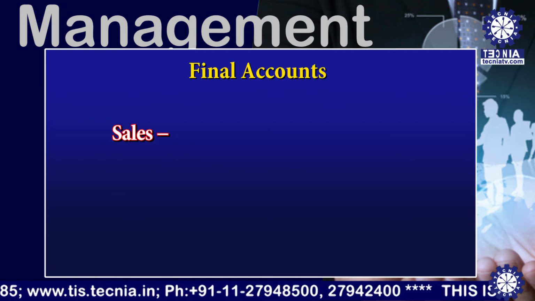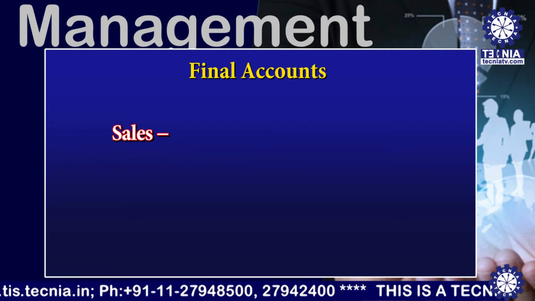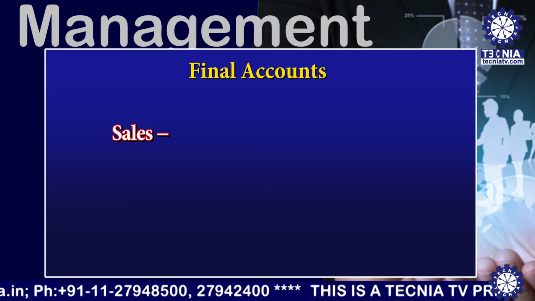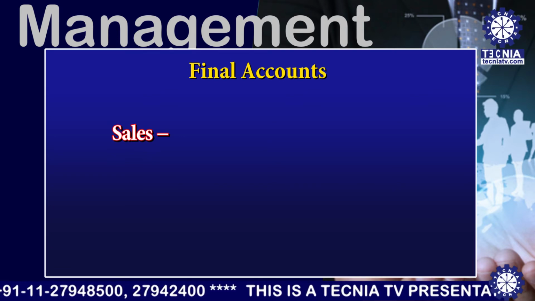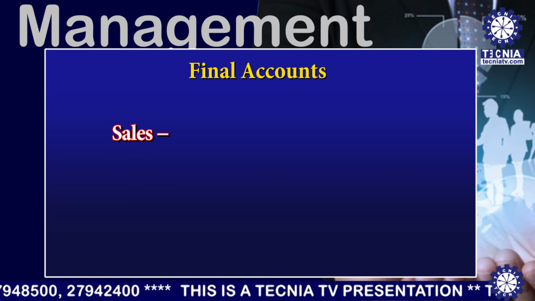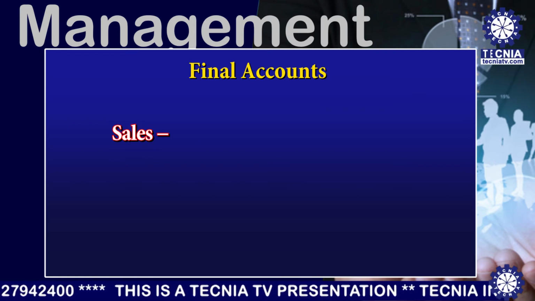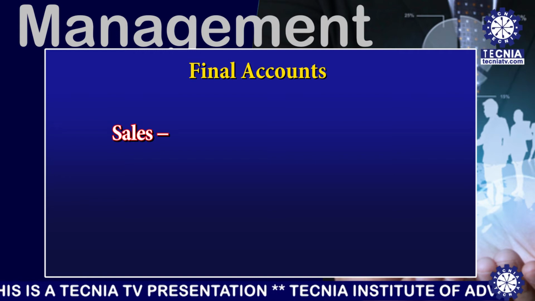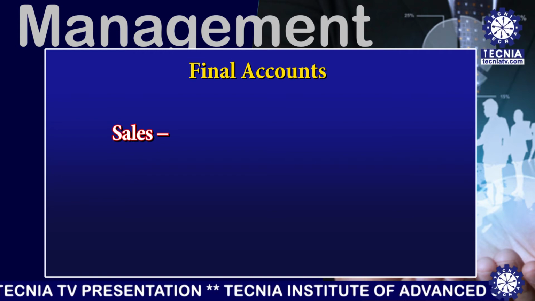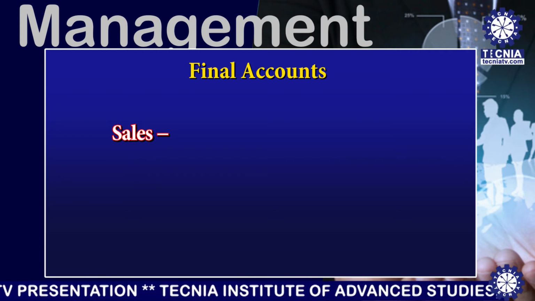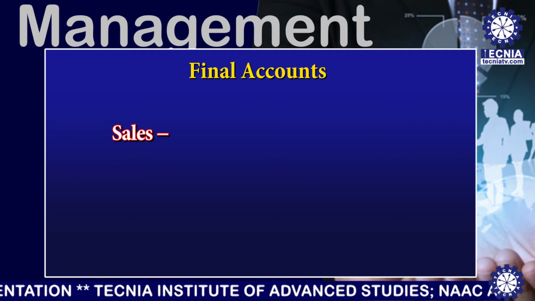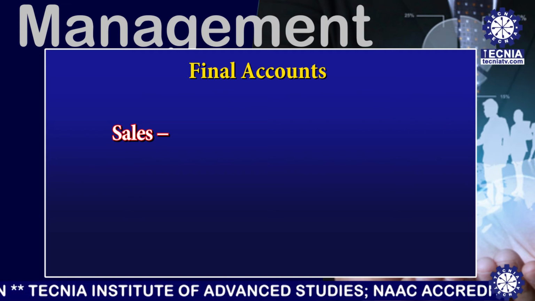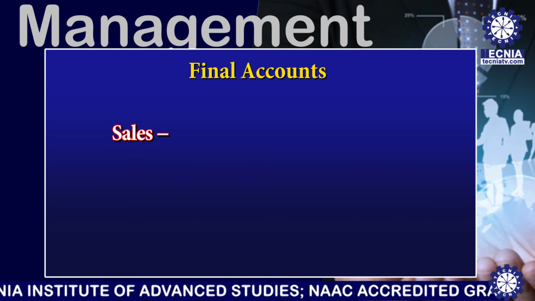Now I am going to discuss how the sales is recorded in the trading account. The sales is recorded in the credit side of the trading account. Total sale of the traded goods including cash and credit sales will appear at the outer column of the credit side of the trading account as by sales. Sales should be at net realizable value excluding central sales tax, VAT, custom and excise duty.